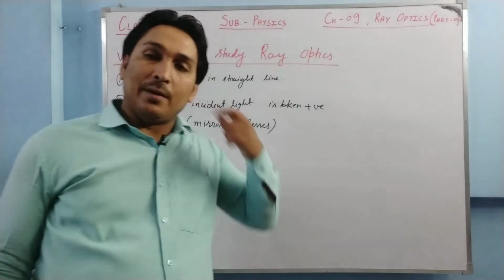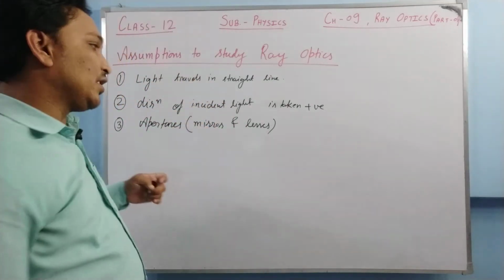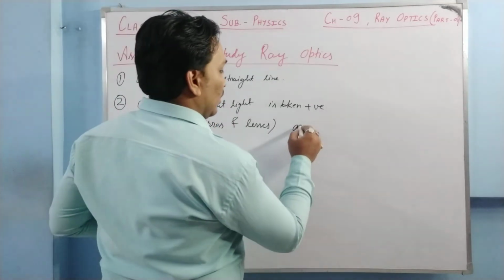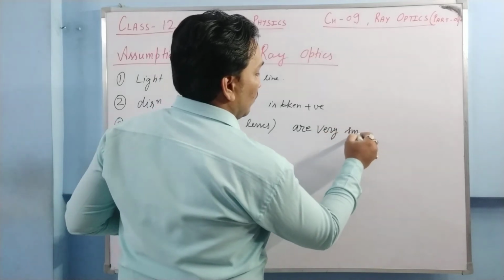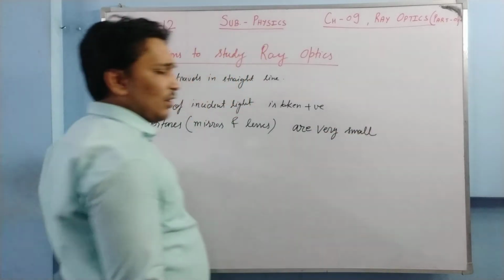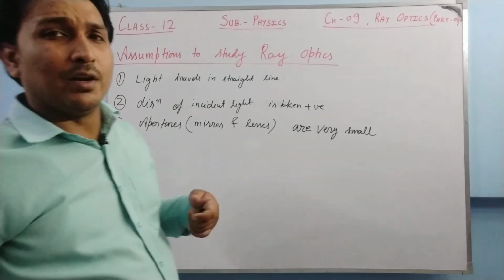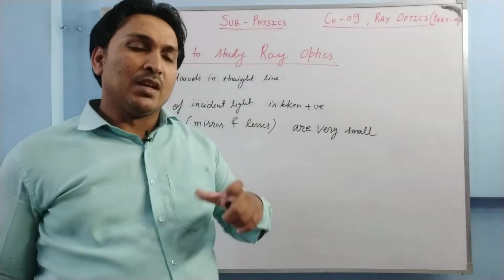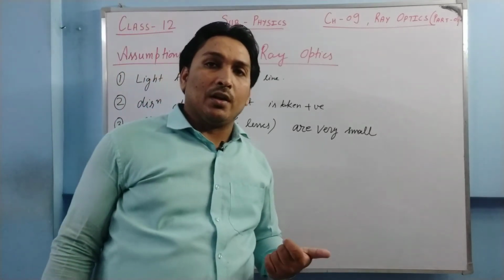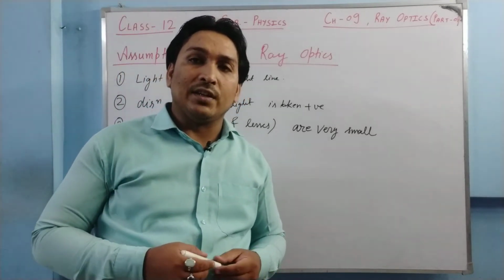The apertures we take are very small, small in comparison to their radius of curvature. Whenever we say small or big, it should always be in comparison.